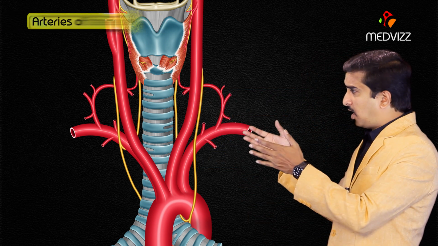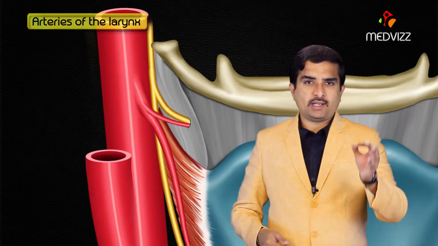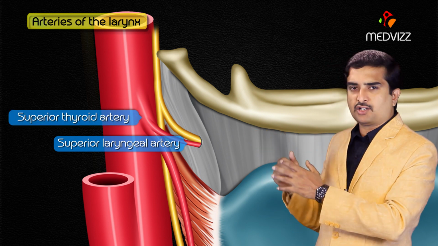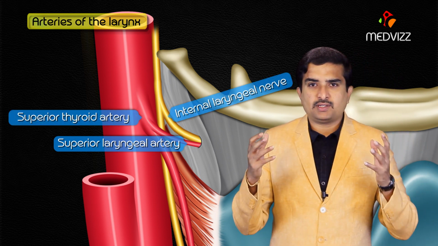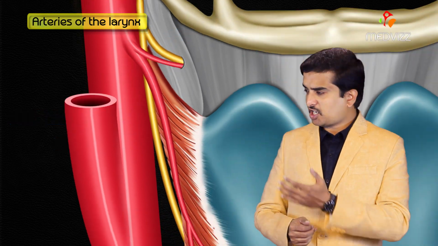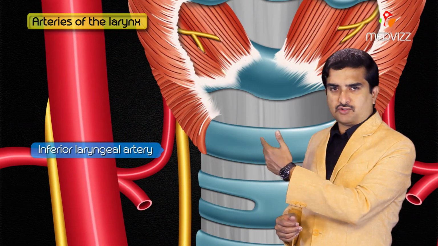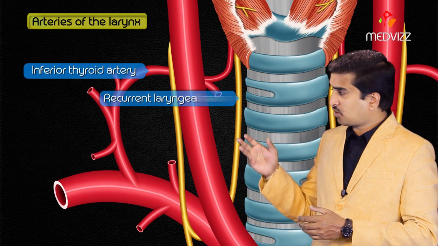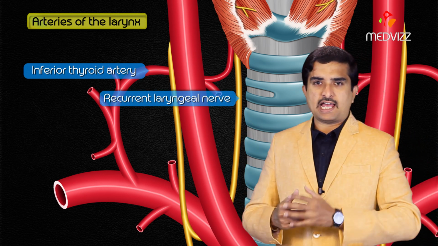And the next is arteries of the larynx. One is the superior laryngeal artery, which is a branch of the superior thyroid artery and travels with the internal laryngeal nerve. And next one is the inferior laryngeal artery, which is a branch of the inferior thyroid artery and it travels along with the recurrent laryngeal nerve.